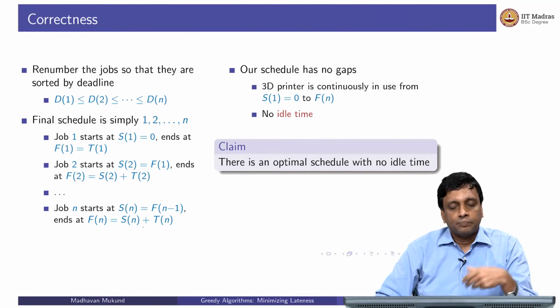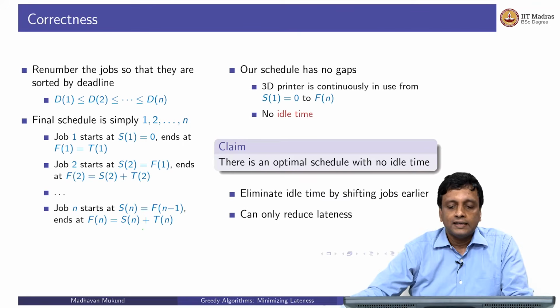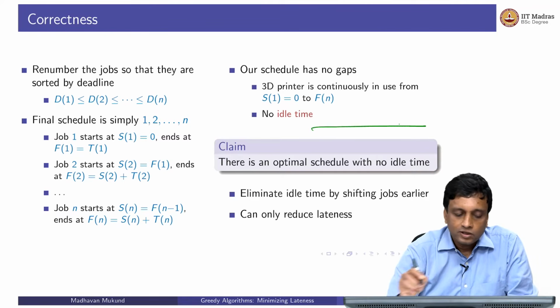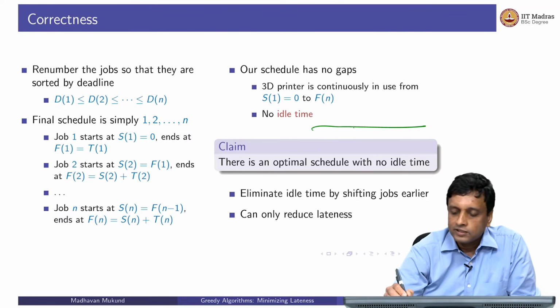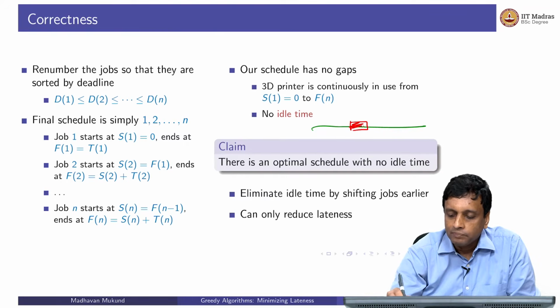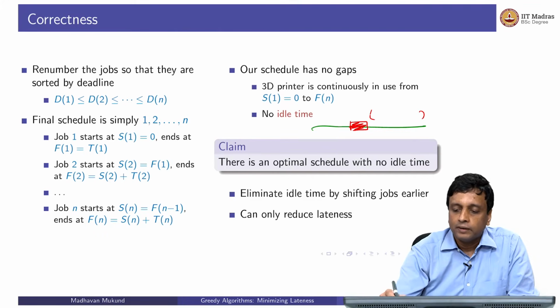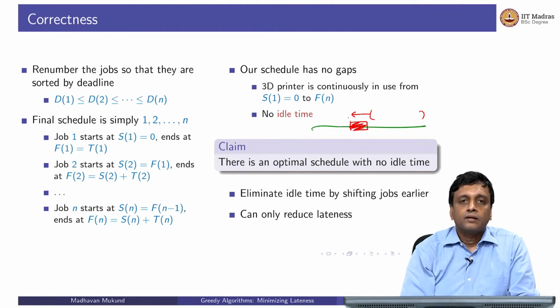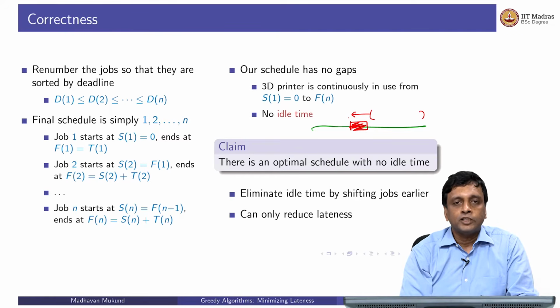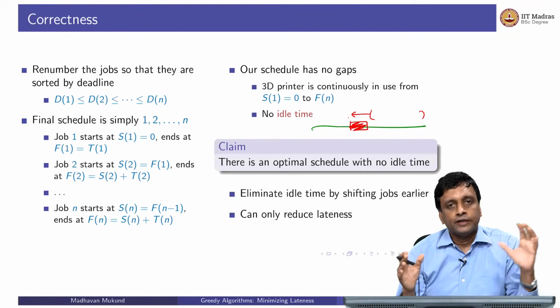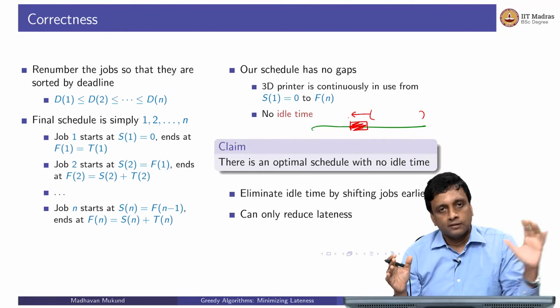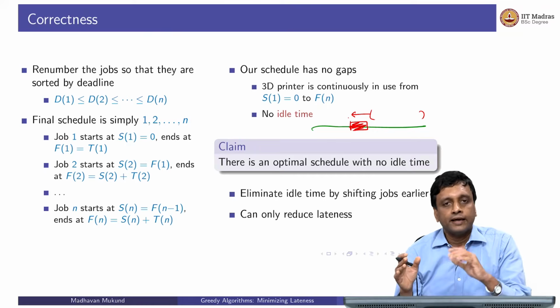So there could be optimal schedules with idle time, but we are saying that there will always be an optimum schedule without idle time. And that's very easy, because what happens if you have idle time is that you have your job here, and at some point this is your job allocation, and there is a period in between when nobody is using the printer. Well, if I just take this entire segment and move it to the left, then obviously everybody will finish earlier than they had finished before. So therefore, if they were late, they will be less late. If they were not late, they will not be late now as well. So it can only reduce lateness, right? So compressing a schedule with gaps into a schedule without gaps, by moving everything left, can only reduce the lateness.